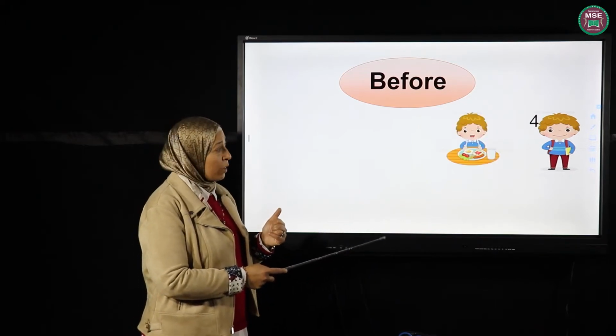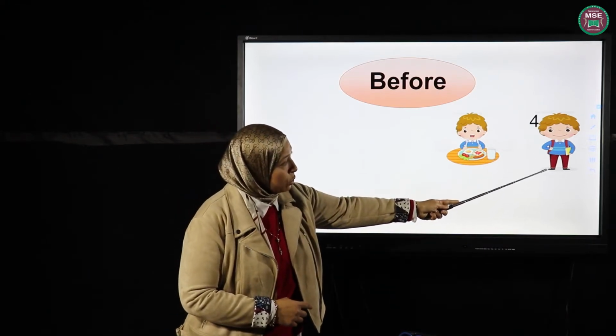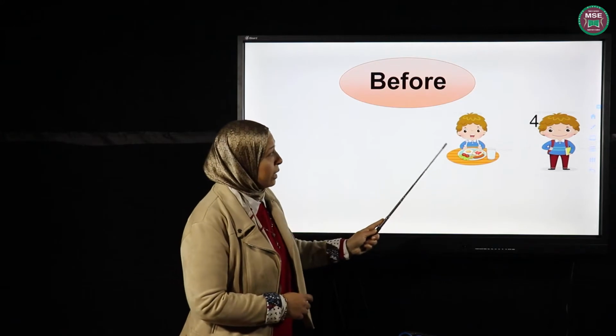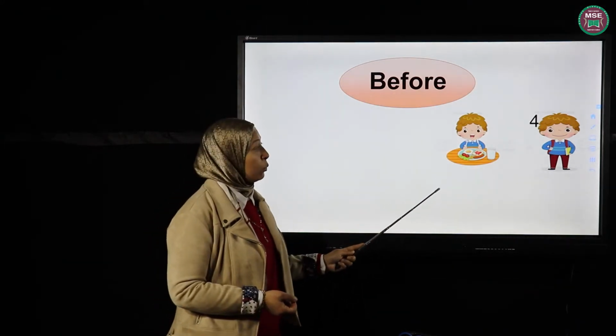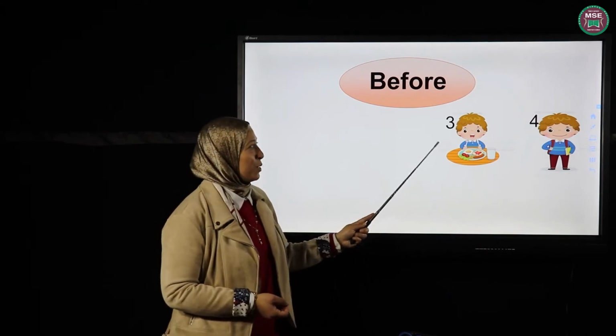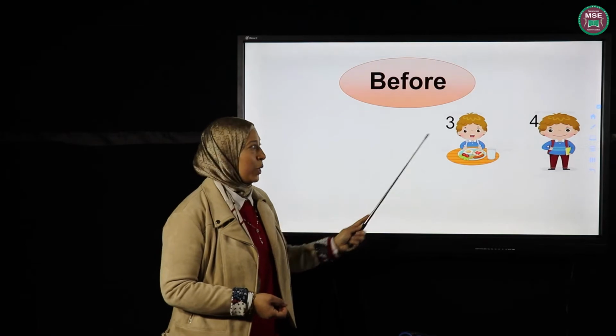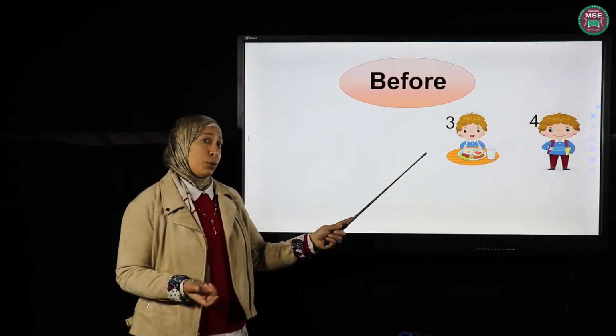So first, before he goes to school, which was number 4, he had to eat his breakfast. Do you remember the number for eating breakfast? It was number 3. Okay, and before he eats his breakfast, what did he have to do?